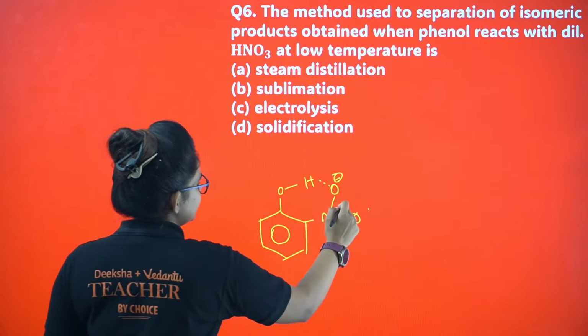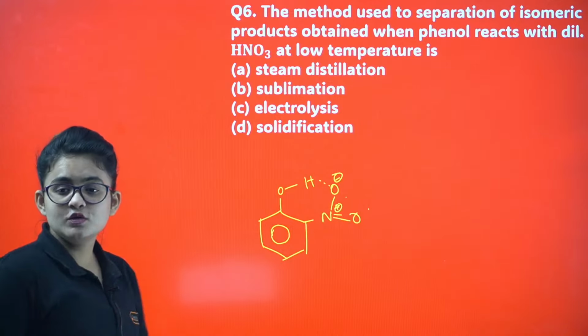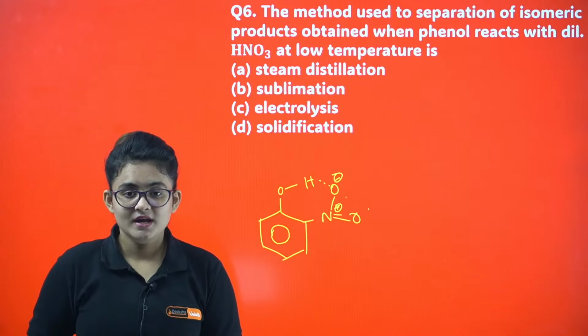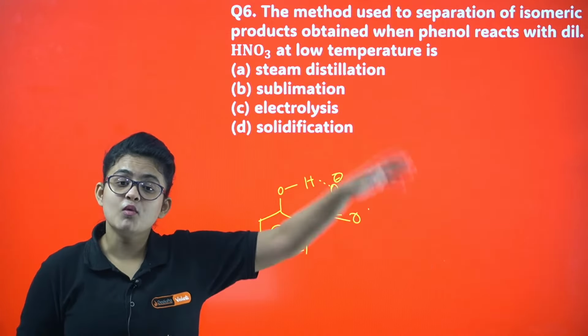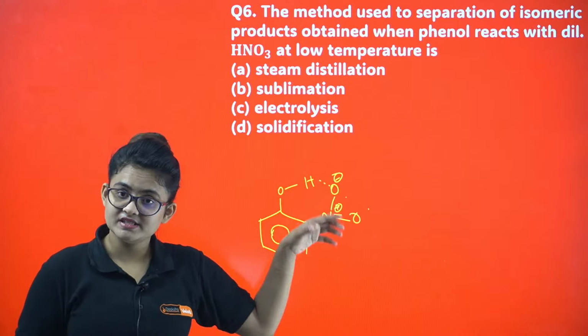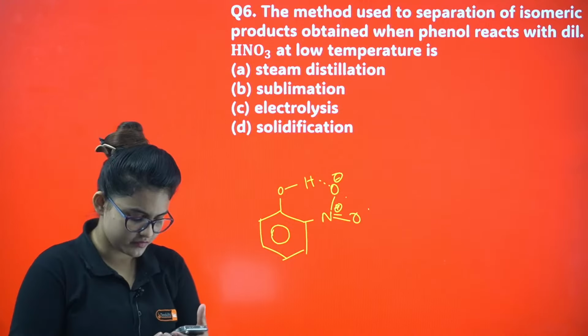Okay, intramolecular hydrogen bonding. And if you just look at the para isomer, it will undergo intermolecular hydrogen bonding, right? For the inter, you need more temperature. The temperature is high for inter, and for this the temperature is low. So steam distillation will work for it.